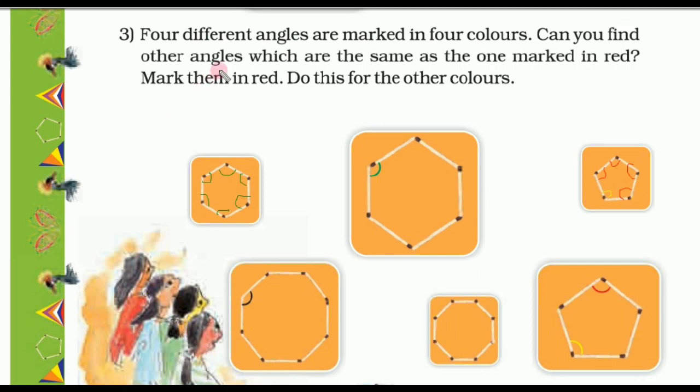And we have to find other angles which are the same as the one marked in black color. So here we can find the angles. These all the angles are the same as the one marked in black.